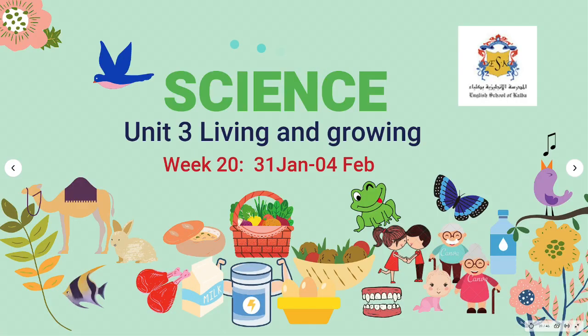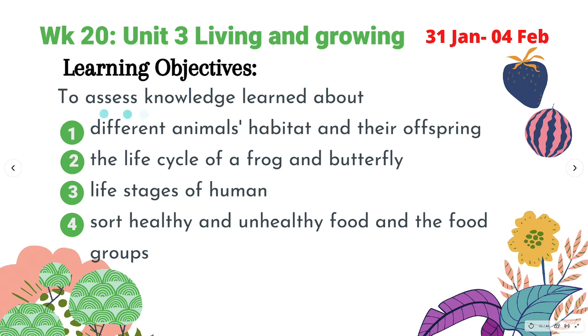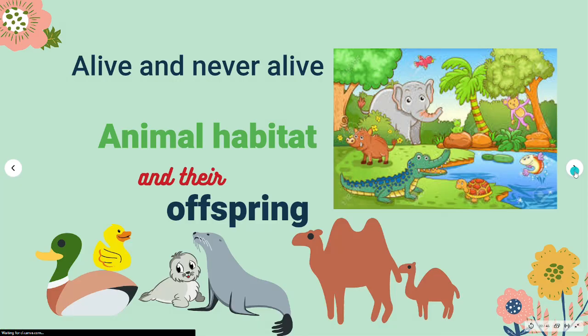As we reach the end of Unit 3, Living and Growing, we will assess the knowledge learned about different animals' habitat and their offspring, the life cycle of a frog and butterfly, the life stages of humans, and sort healthy and unhealthy food and the food groups they belong to. For our starter activity, we will group living and non-living things. We will drag and drop each item into its correct group.